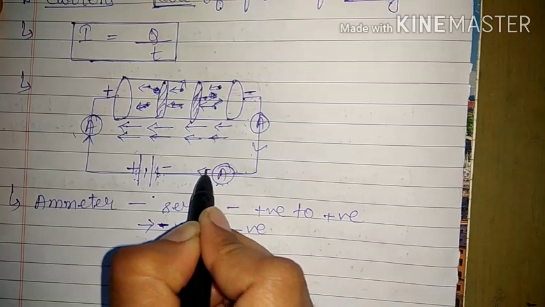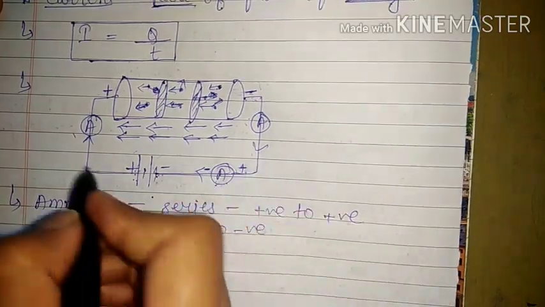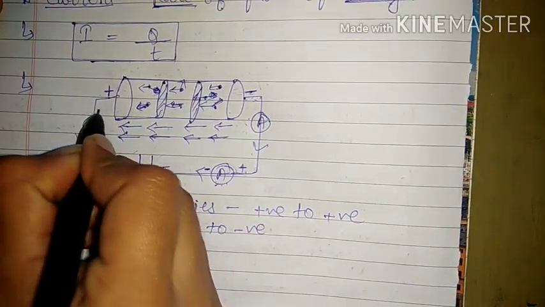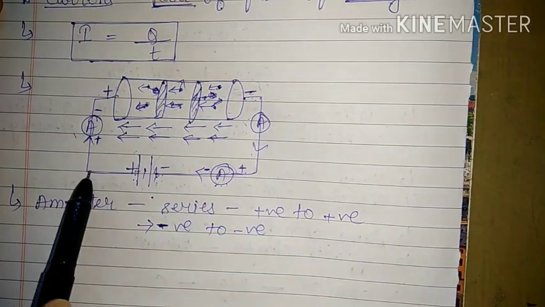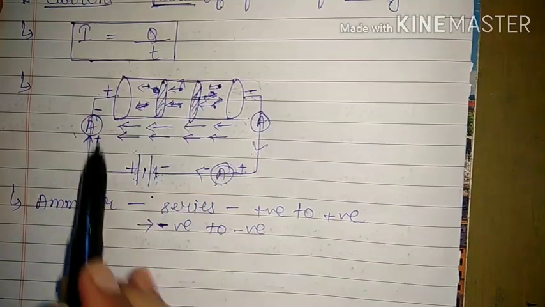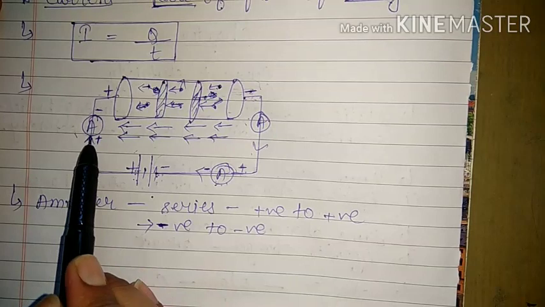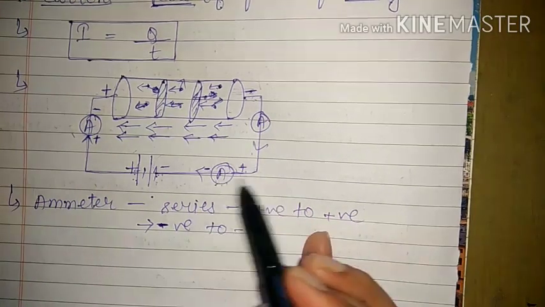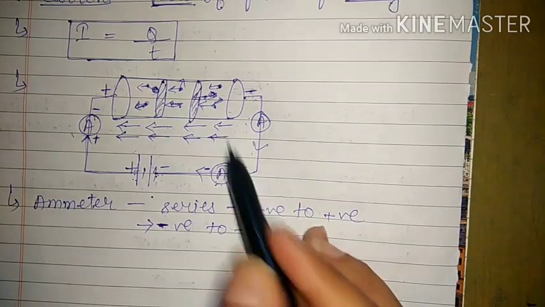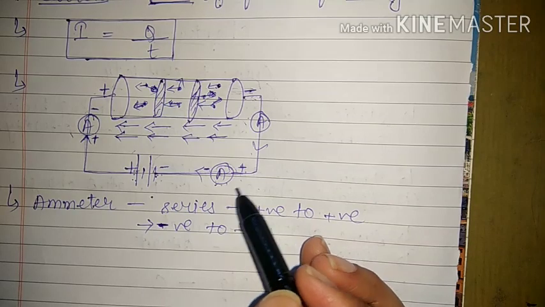So here there should be the negative terminal of the ammeter, and obviously then the other one will be positive. Similarly, if you are connecting here, then it will be positive and it will be negative. That means the positive terminal of the battery should always be connected with the positive terminal of the ammeter, and the negative terminal of the battery should be connected with the negative terminal of the ammeter. We do not need to connect so many ammeters. Only one ammeter is sufficient for measuring the current, but the condition is we must connect it in series only.